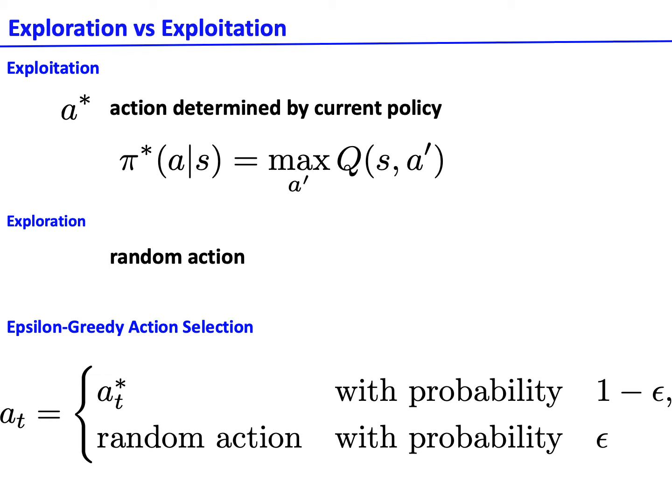In reinforcement learning, there is an important concept called exploration and exploitation. Exploitation chooses a greedy action to get the most reward by exploiting the agent's current action value estimates. But being greedy with respect to action value estimates may not actually get the most reward and may lead to suboptimal behavior.